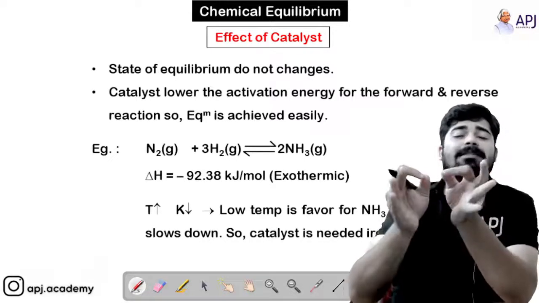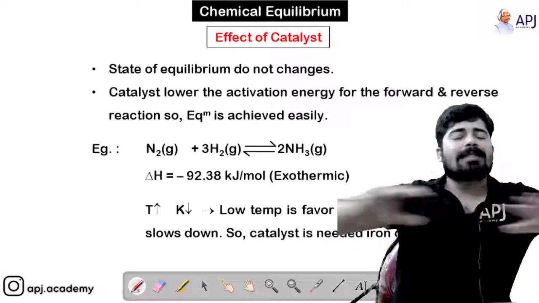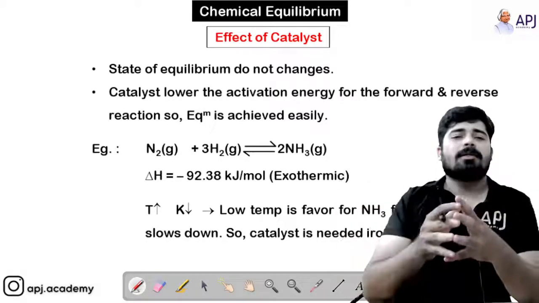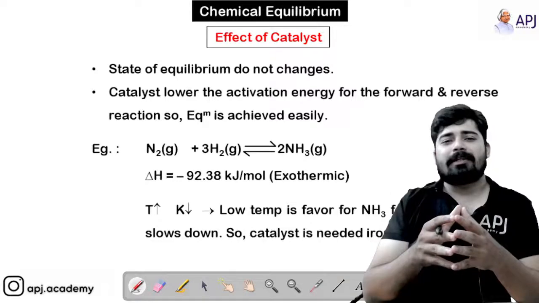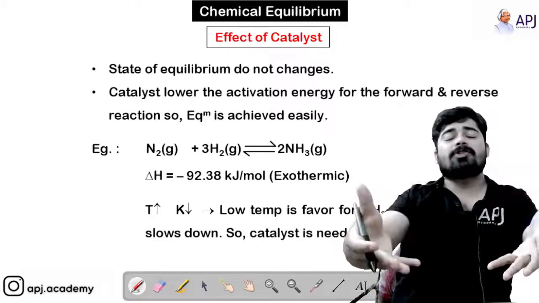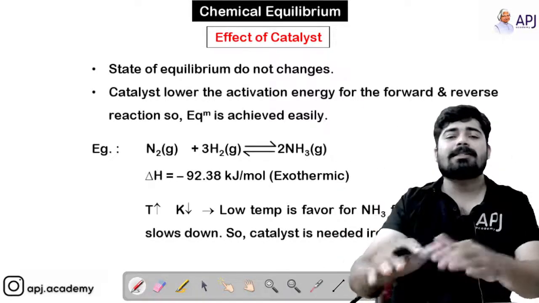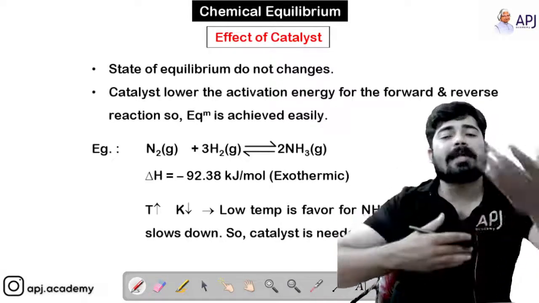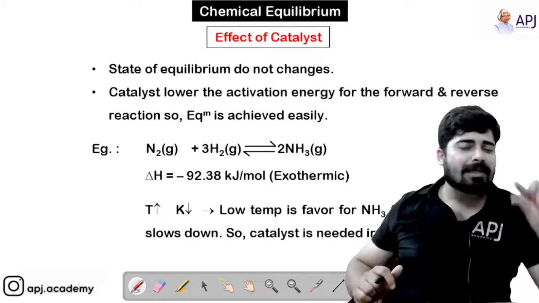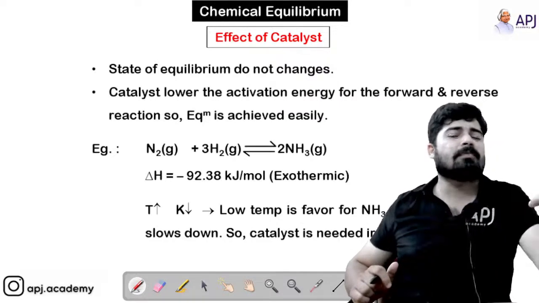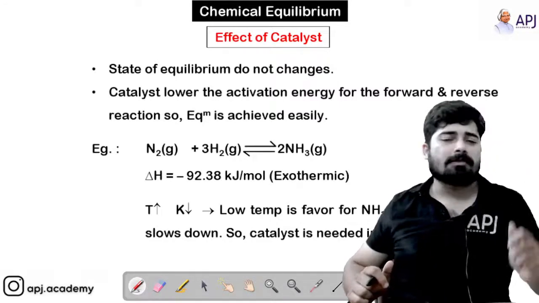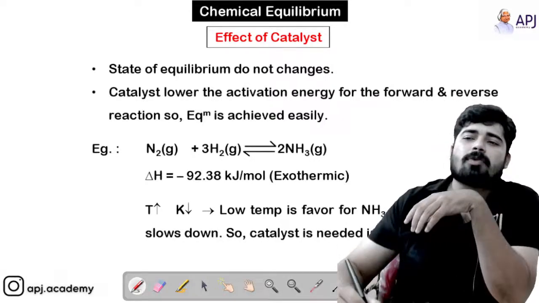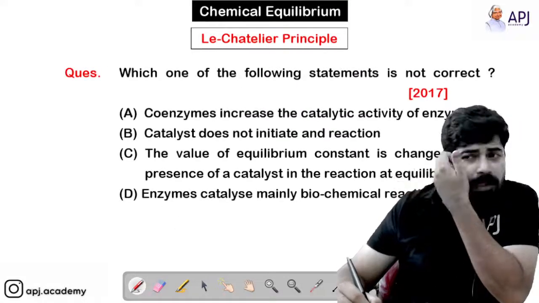But what catalyst does is that it provides a surface area for the reactant molecules to collide. So the frequency of collision increases, the rate of reactions of forward and backward increases. So the equilibrium point will be achieved at a faster pace. So catalyst helps us to reach the equilibrium point at a faster rate. That's what the catalyst does. Okay, so that's what you have to understand with respect to catalyst.